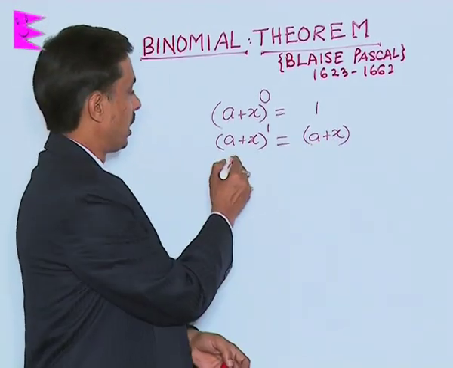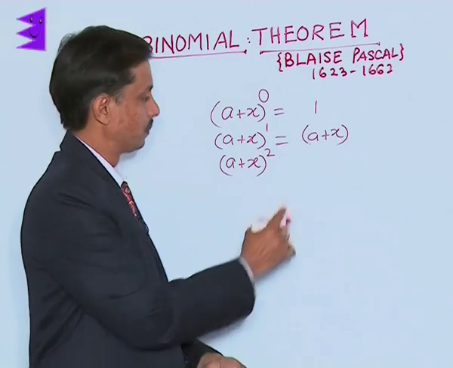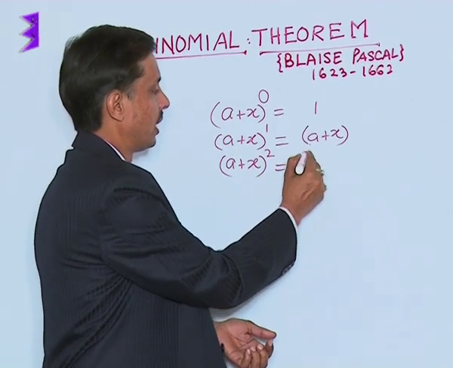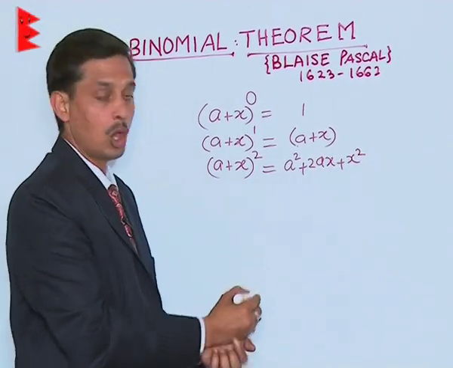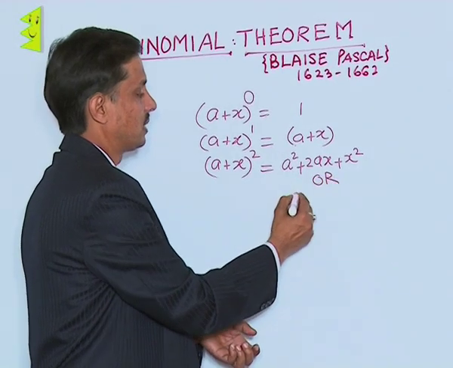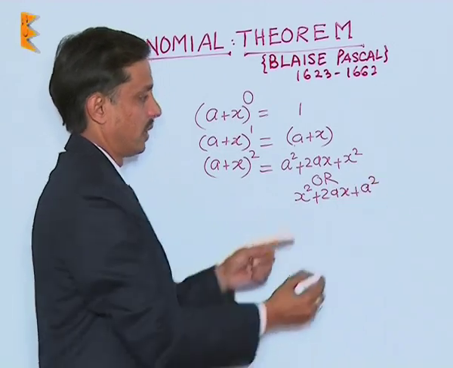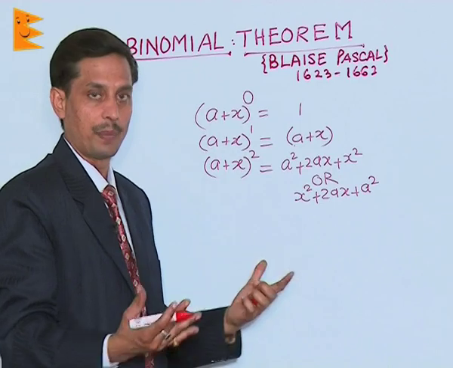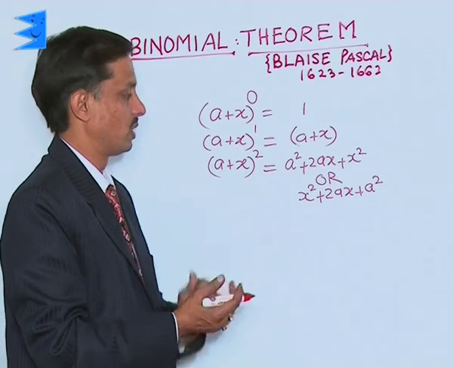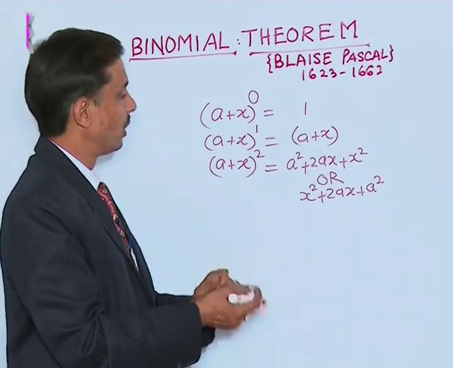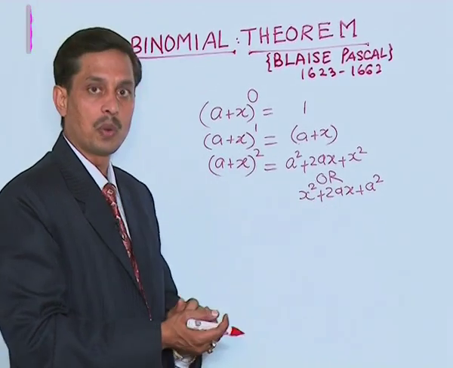2 terms. It is something to be noticed that if I write a plus x to the power 2, its expansion is a square plus 2ax plus x square. Or this can also be written as x square plus 2ax plus a square. x square and a square are swapped, they are separated by a plus sign, so the value in both situations is the same. So what is to be noticed? If the binomial has power 2, in the expansion the number of terms is 3.